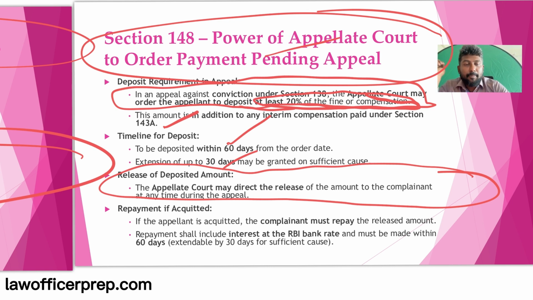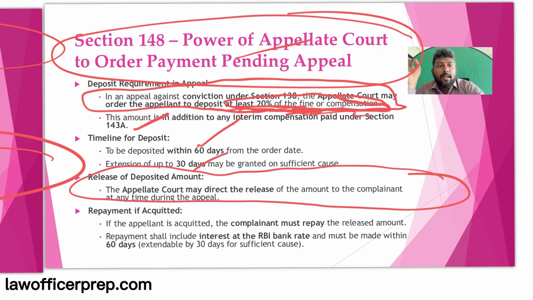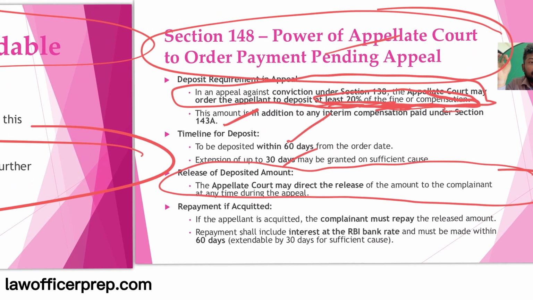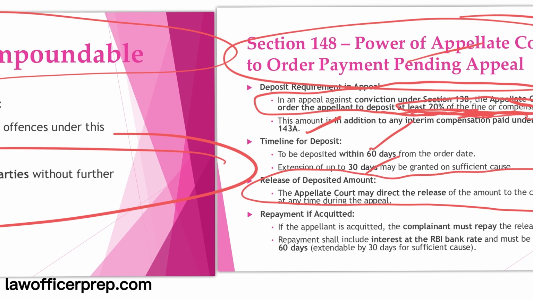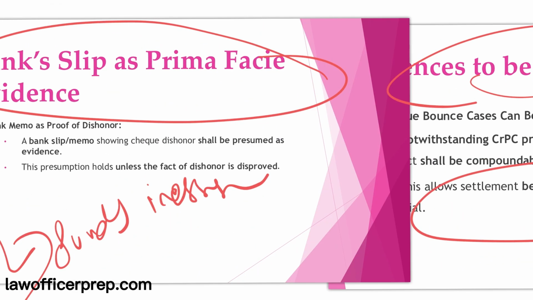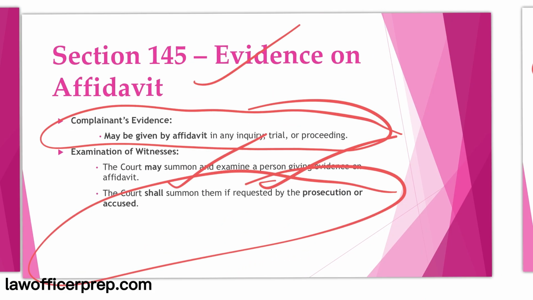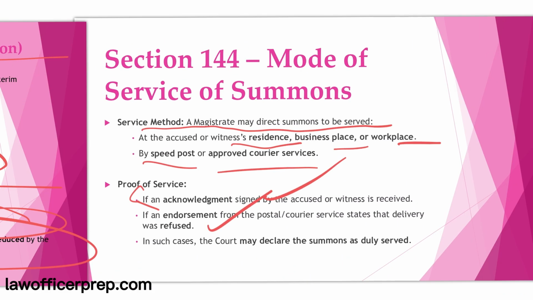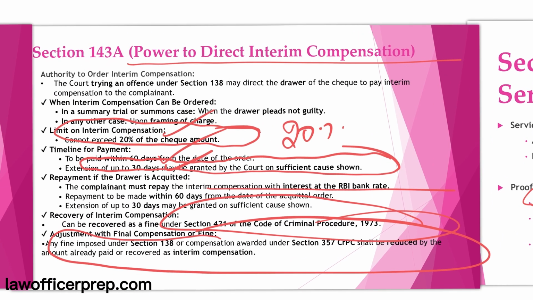Now remember, this is something students usually confuse: 20% of what? It is 20% of the fine or compensation amount. So you must know this well. If you compare it with 143A, the interim compensation in 143A is 20% of the check amount.